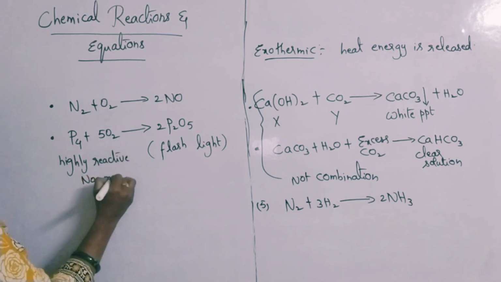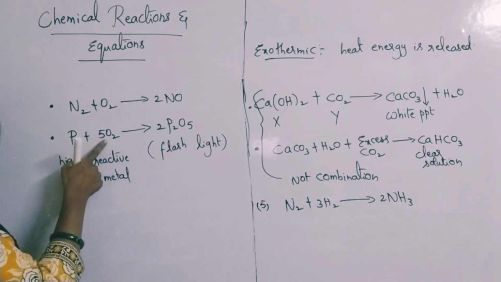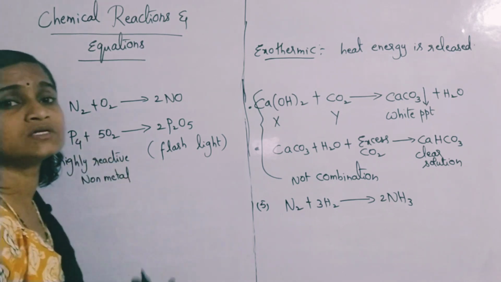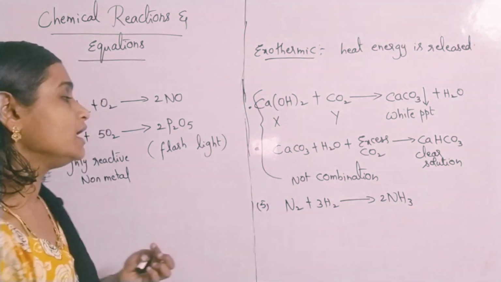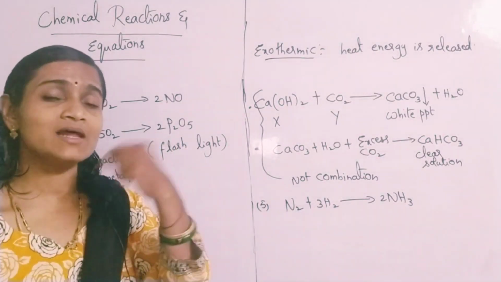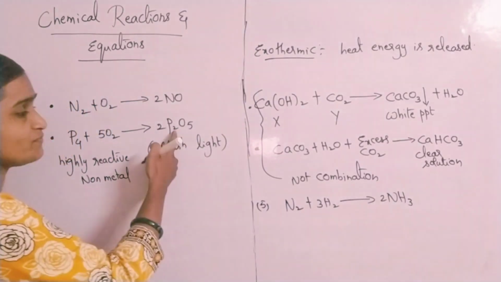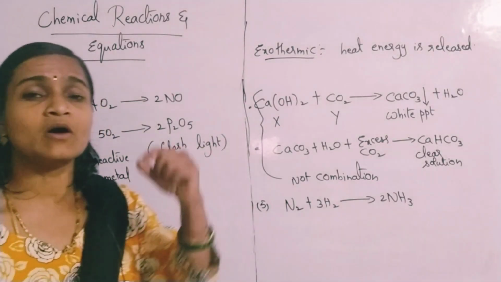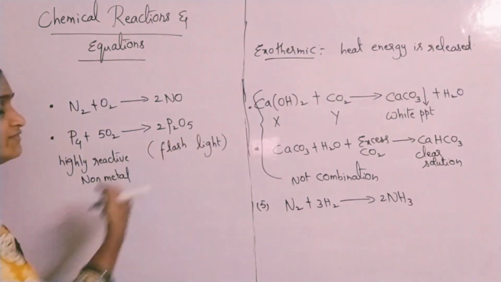When it reacts with atmospheric oxygen, here the 5O2 is atmospheric oxygen, it immediately forms a spark like a flashlight. The formation of P2O5 is observed in the form of a little spark. Phosphorus pentoxide will form.